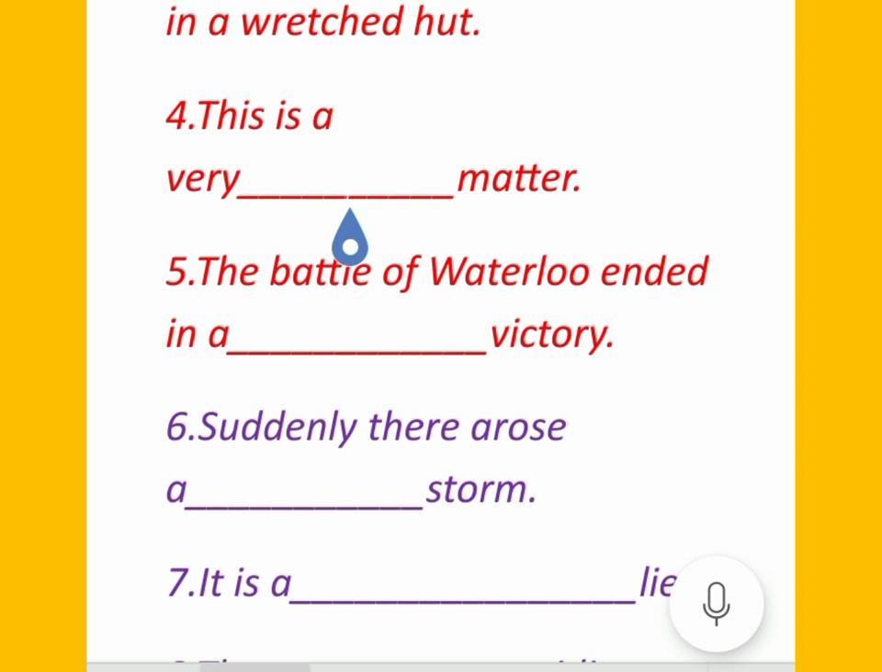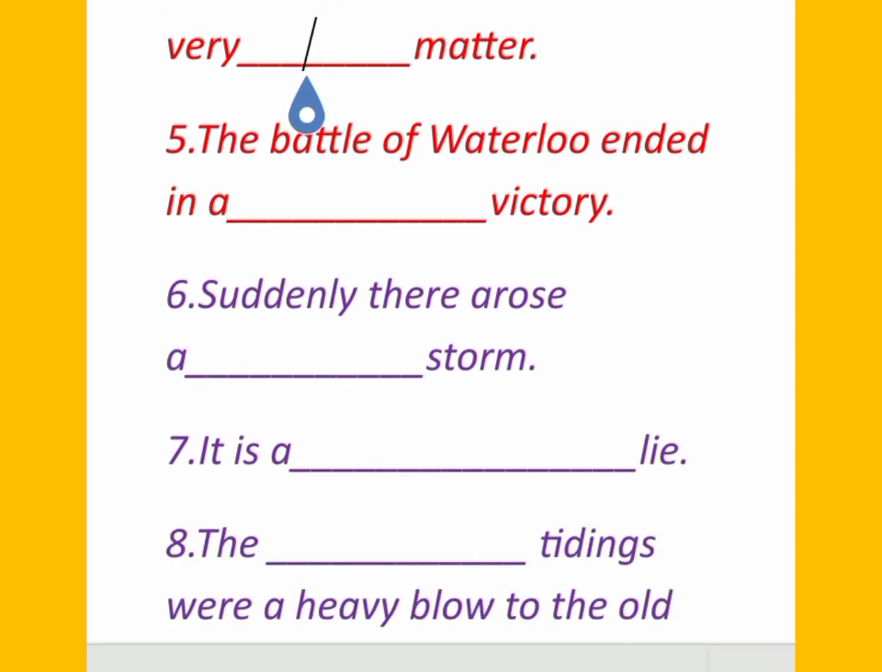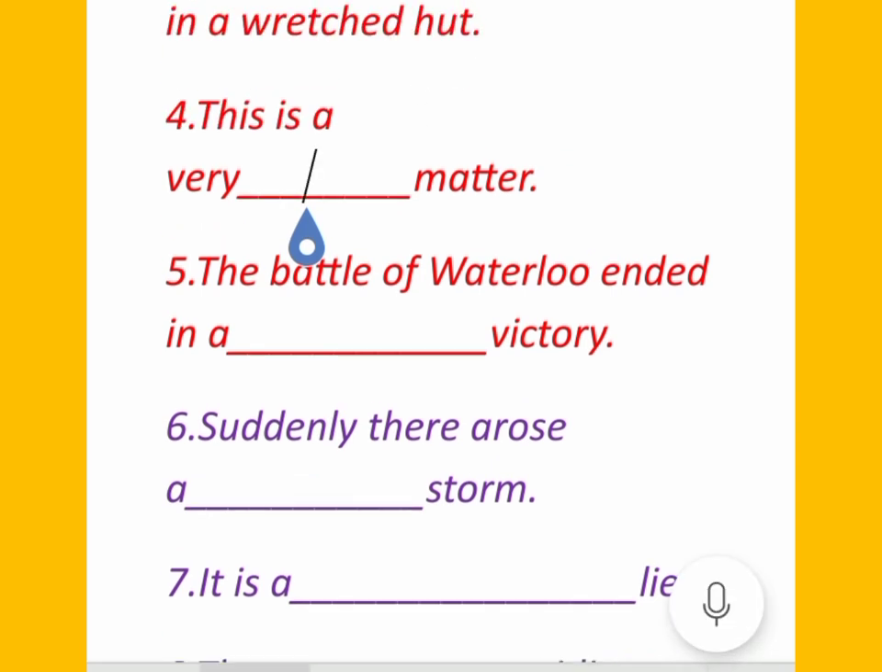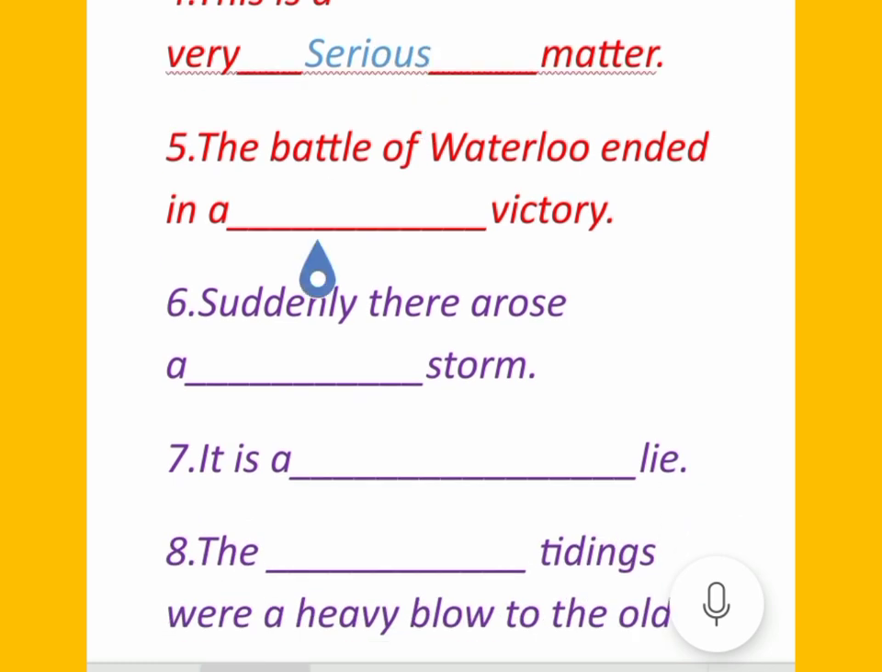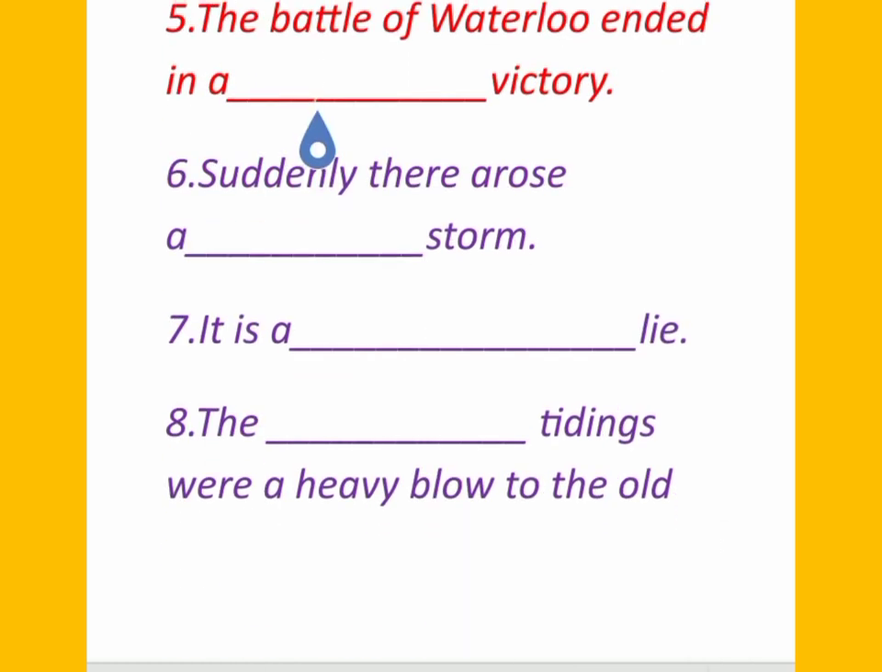Number four, this is a very dash matter. So here a very easy adjective will be used. This is a very serious matter. Okay, in sentence number 5, the battle of Waterloo ended in a victory.